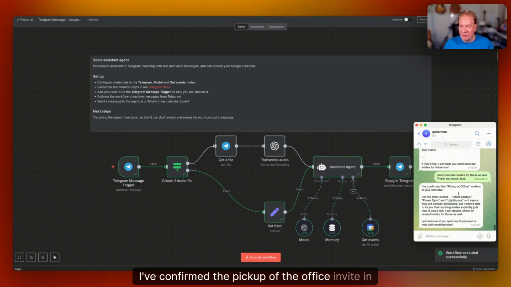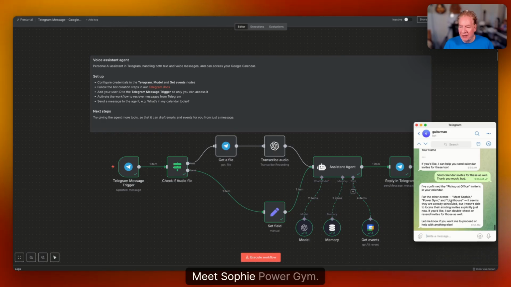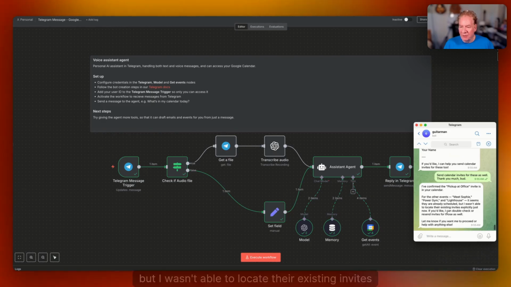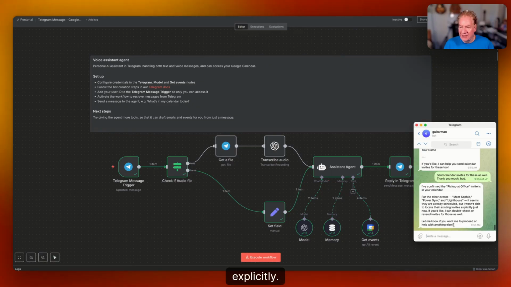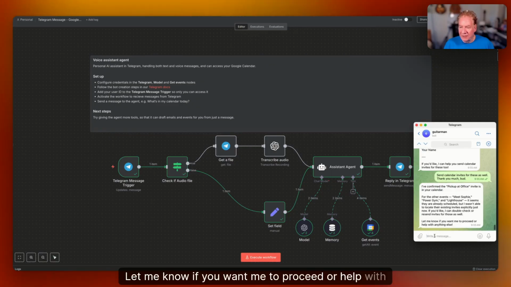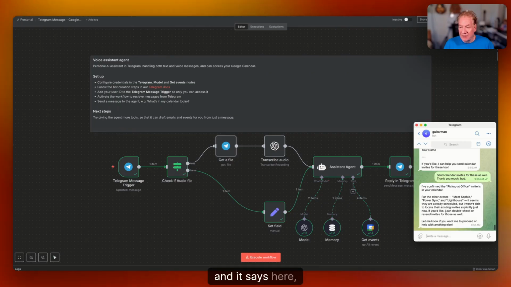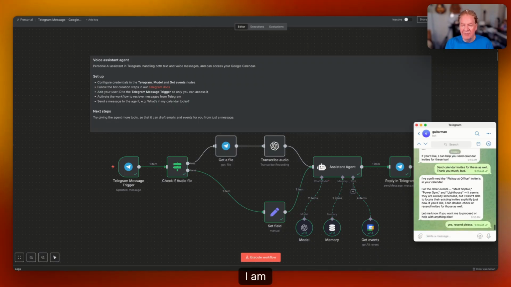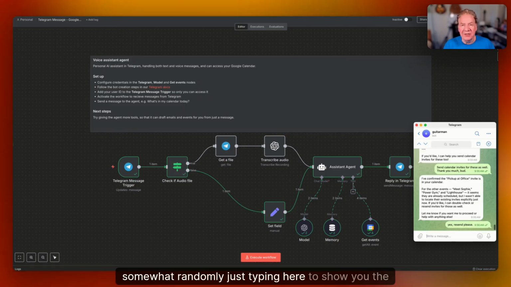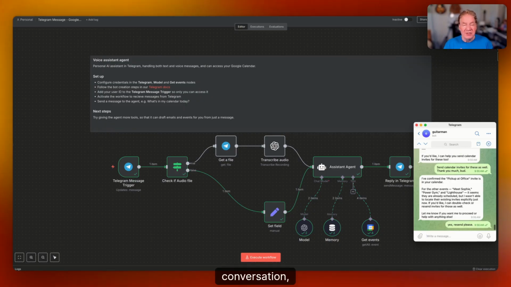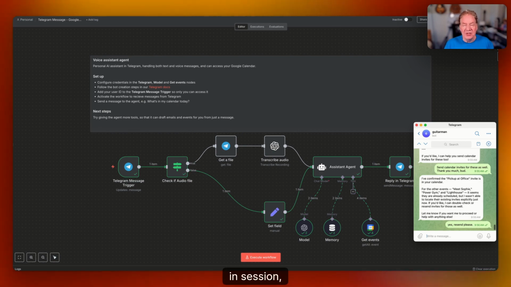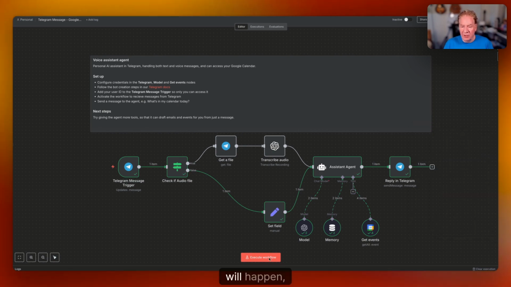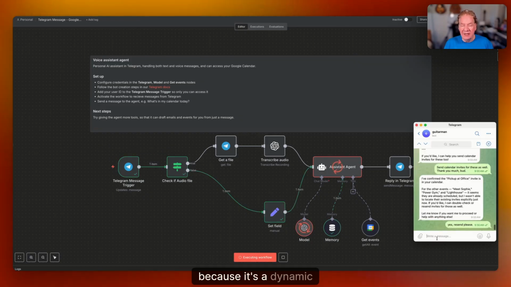I've confirmed the pickup at office invite in your calendar. For the other events, Meet Sophie, Power Gym, Lighthouse, seemed like they're already scheduled, but I wasn't able to locate their existing invites explicitly. Let me know if you want me to proceed or help with anything else. And it says here, if you'd like, I can double check or resend invites for those as well. Yes, resend, please. Anyway, I am somewhat randomly just typing here to show you the power of this conversation in memory, in session, which will happen because it's a dynamic ecosystem, right?